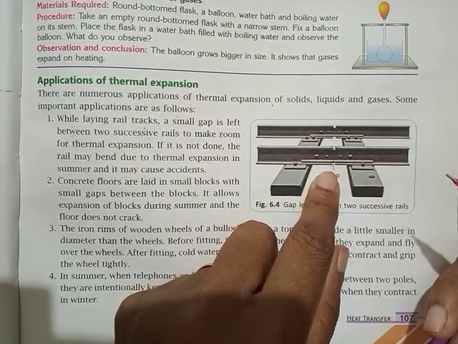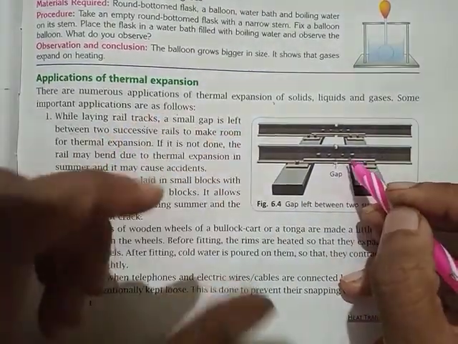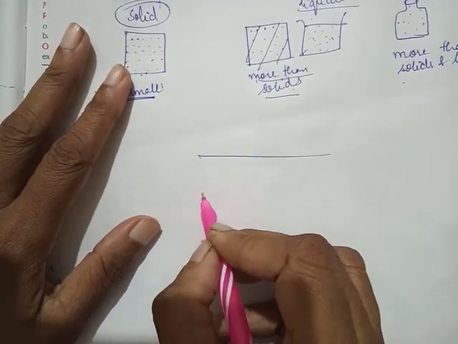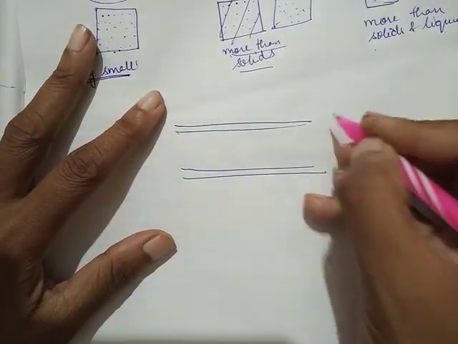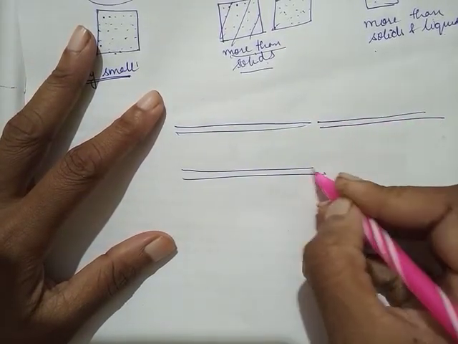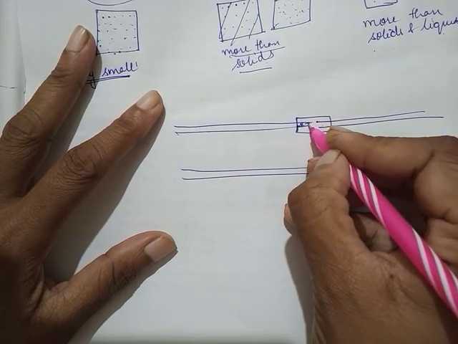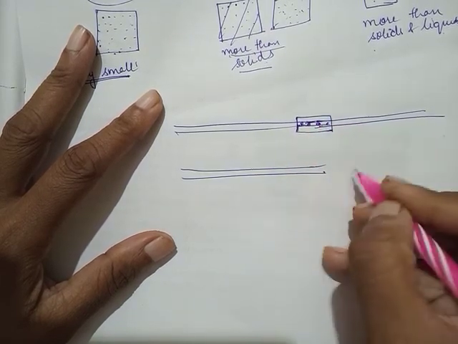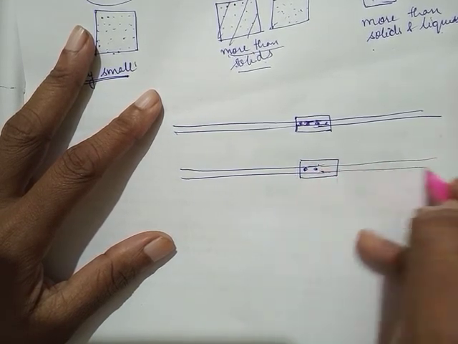Why do they do that? Because during summers they expand, and if they don't leave this gap, what will happen? Suppose this is the track, and this is the joint, and let's say there was no gap.